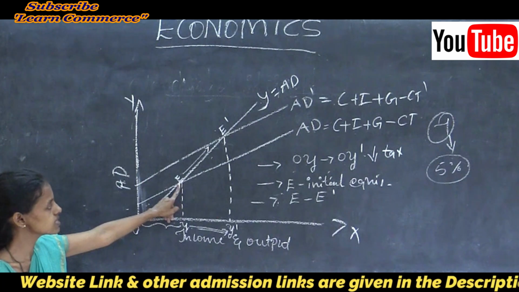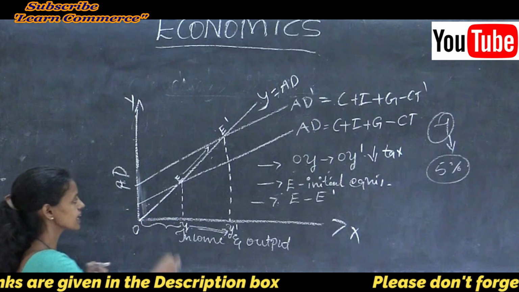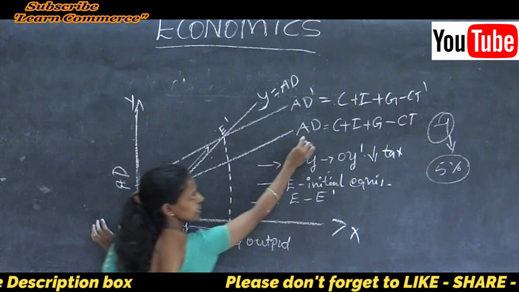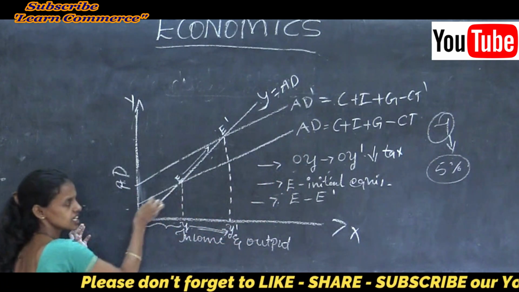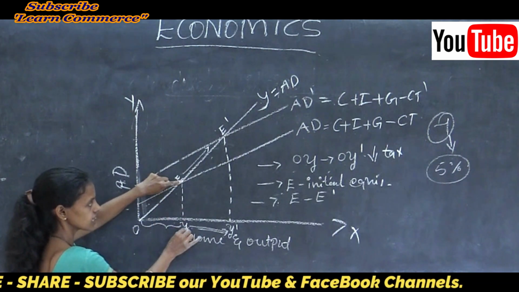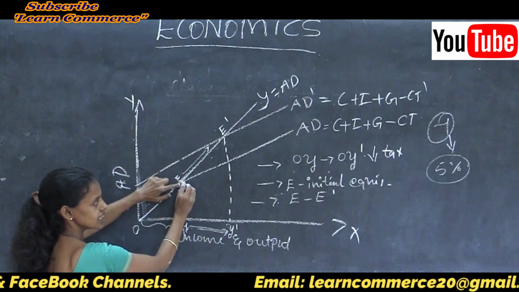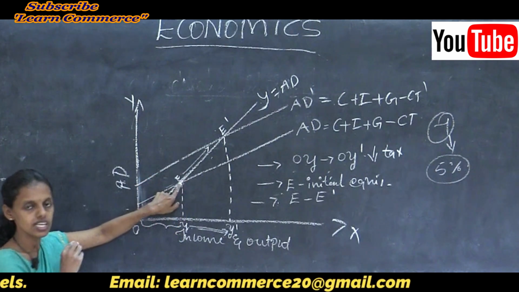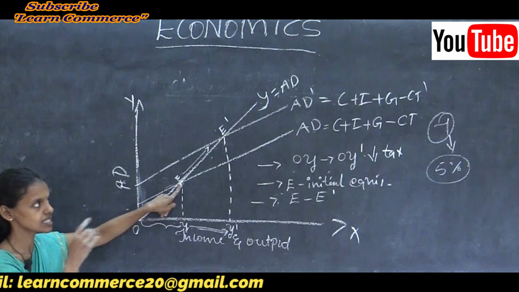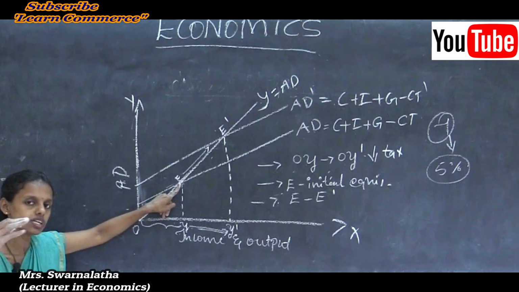Why? Because aggregate demand increases. Earlier aggregate demand is AD, the initial equilibrium is E, income is Y, and the income line is tangent to aggregate demand in the initial stage. When tax is reduced, people go for consuming more and more.